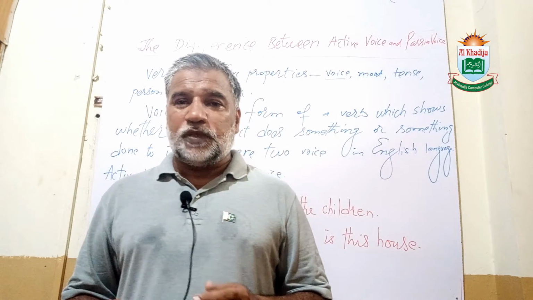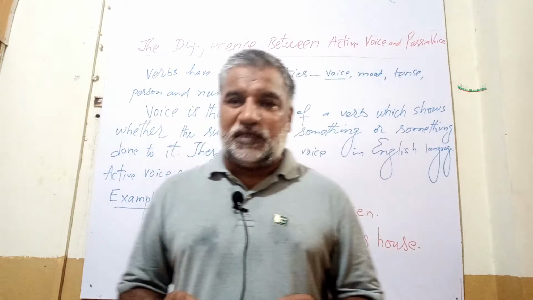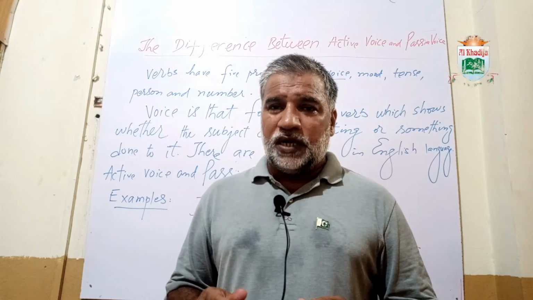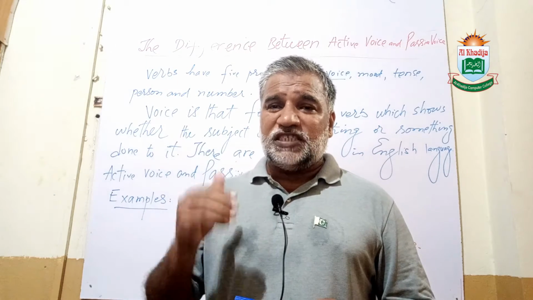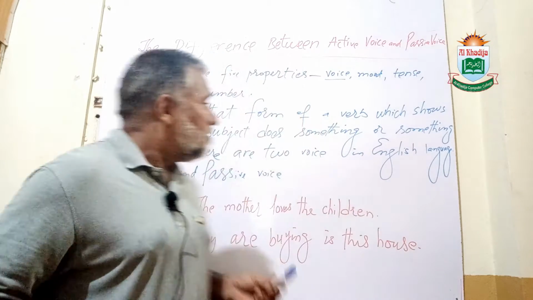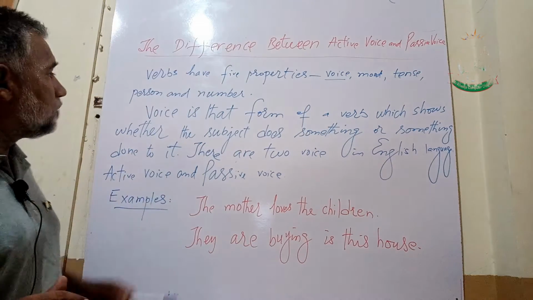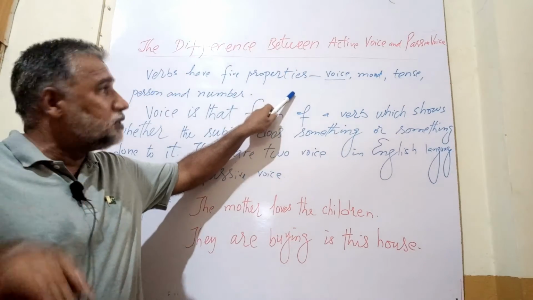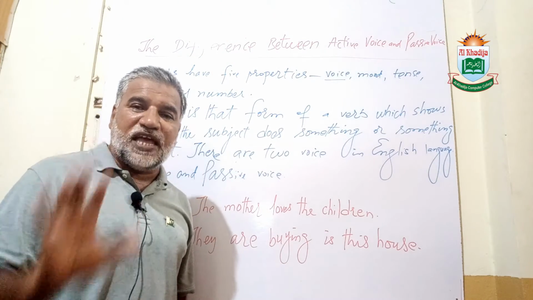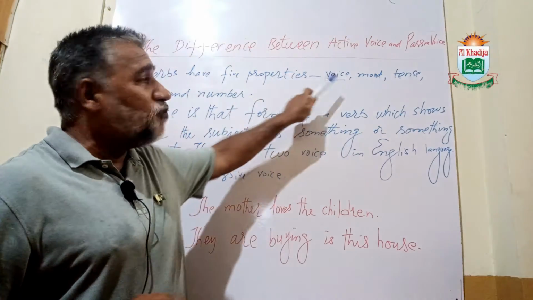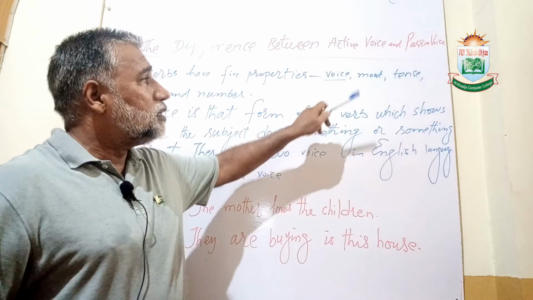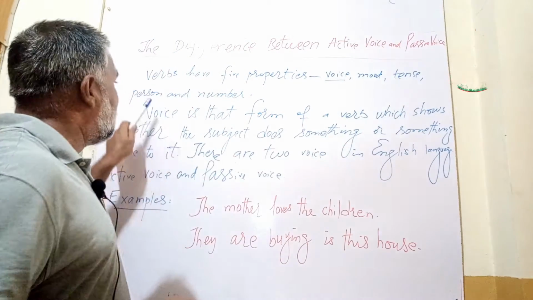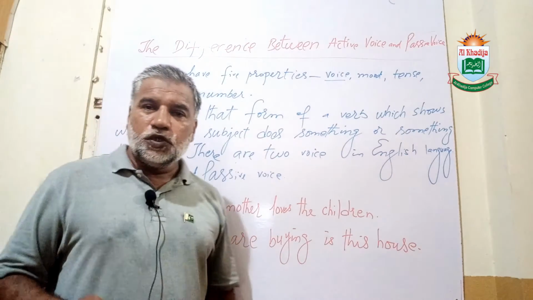I will tell you that a verb plays a very important role in the sentence. Verbs have five properties, like we have five fingers in our hands. It tells about the voice of the sentence, the mood of the sentence, the tense of the sentence, and the person and number in the sentence. So let me repeat.